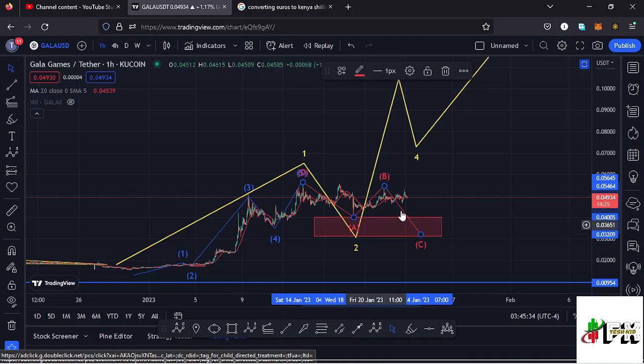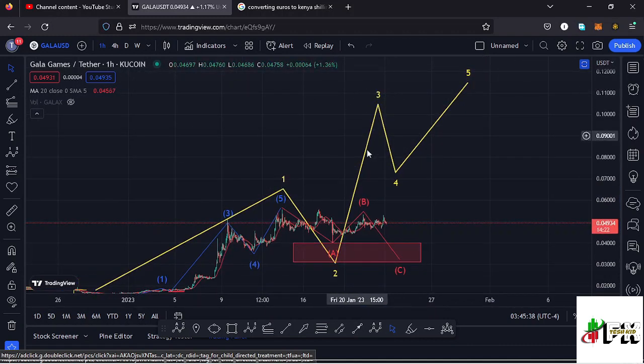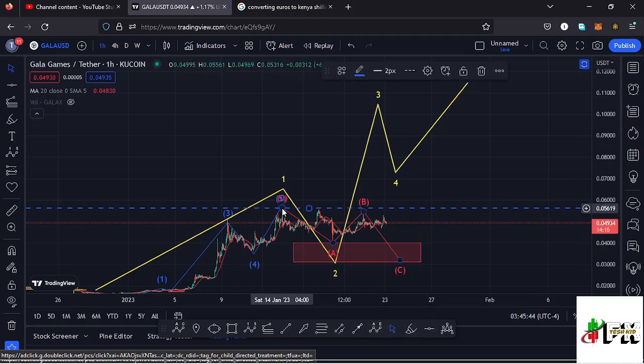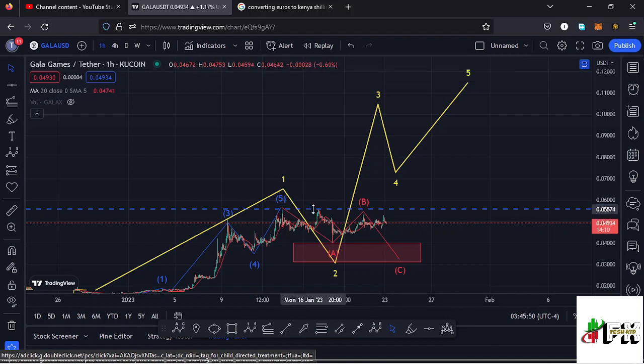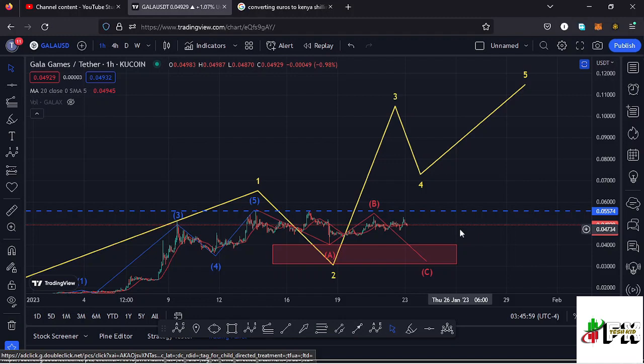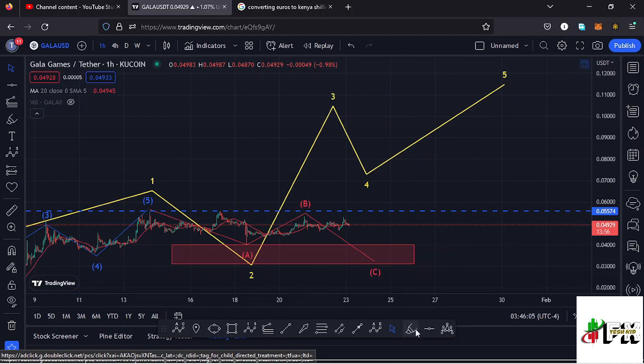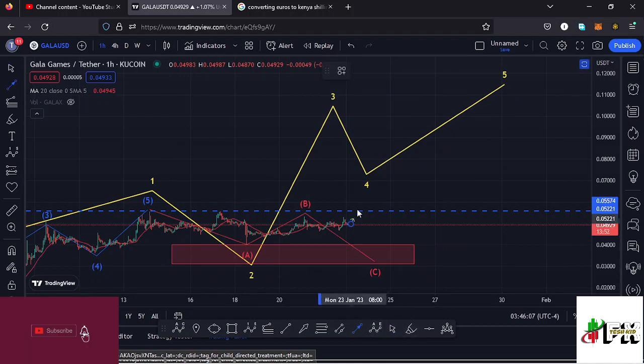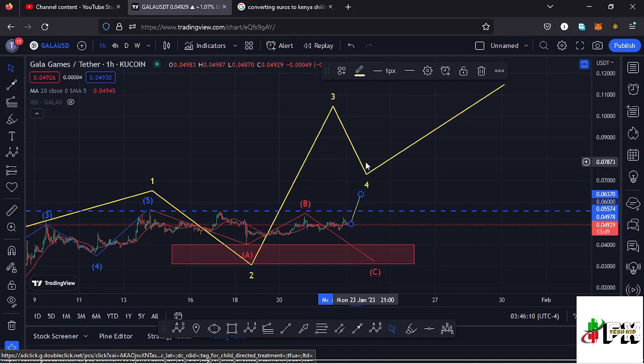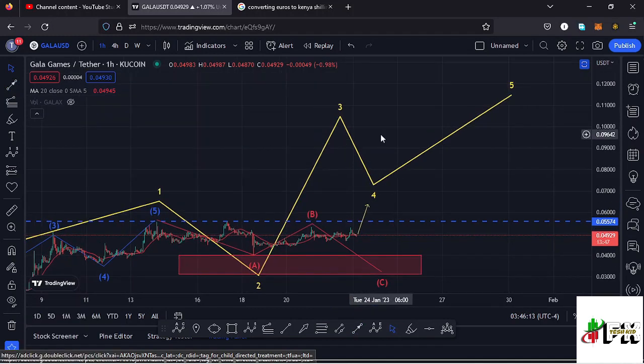But for us to have confirmation that we are back into the formation of this wave 3, we need to manage to break above the wave 1 high. So I can mark the wave 1 high here on the charts like that, using that dotted line, and that target area is at around the $0.05574 mark. So in case Gala Games continues to push even higher here on the 1 hour chart, manages to break above the 20-day MA, has the support that we need for us to continue pushing higher, manages to break above the wave 1 high, and then continues pushing higher in an impulsive wave, then that could be the start of that higher Elliott wave count 3 to fully maximize the target area that I have shown you at around the $0.10 mark.